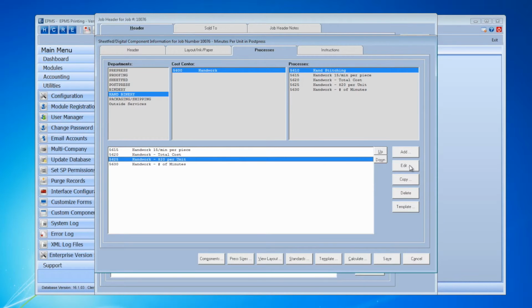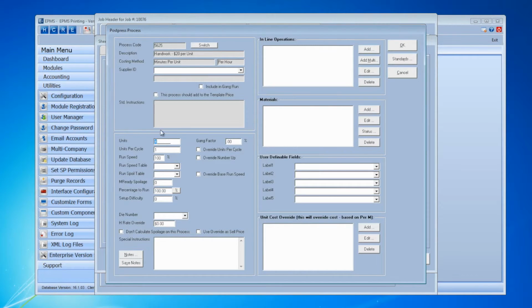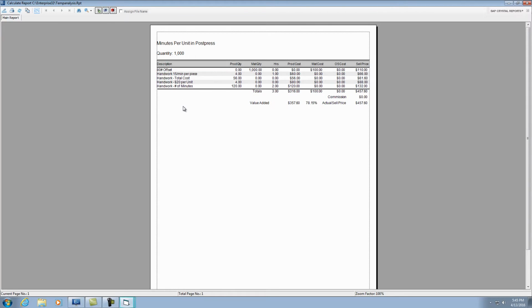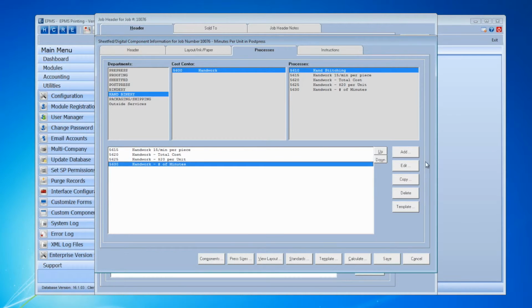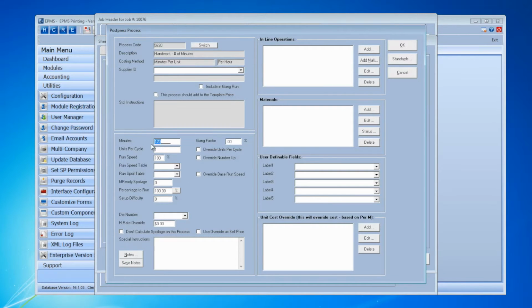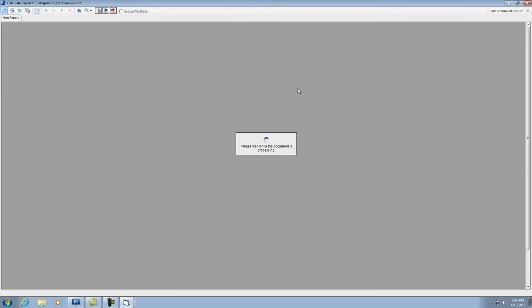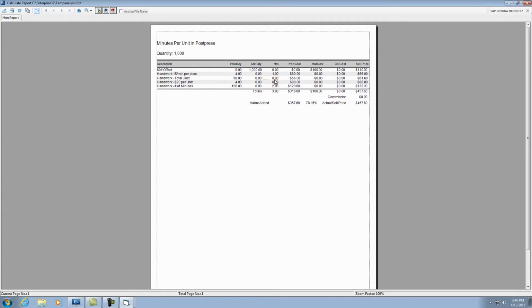Here's my $20 per unit. I'm doing 4 units again here, so this should charge $80. So here's my $20, 4, and I'm getting charged $80 here. And lastly, I can put in a number of minutes. I have 120 minutes there, so I should get charged 2 hours times the hourly rate of $60, so it would be $120. So here's my 2 hours, and here's my $120. Okay. So it gives you those different options for doing pre-press-like processes in post-press.